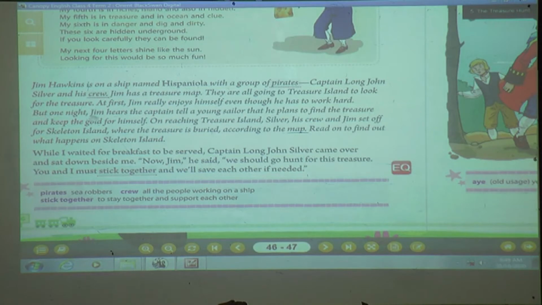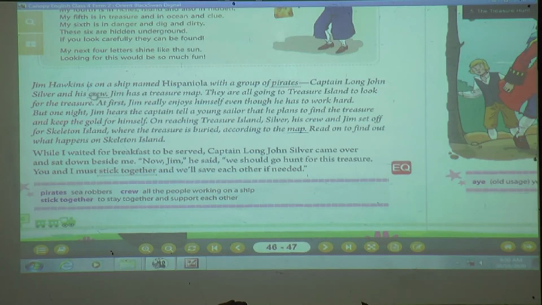But one night, Jim hears the captain, that is John Silver, tell a young sailor that he plans to find the treasure and keep the gold for himself. Now, one night what happened? Maybe Jim was walking over there on that ship, and what did he hear? He heard Captain Silver telling one of the young sailors that he had some plan in his mind. And you can imagine what he was planning?